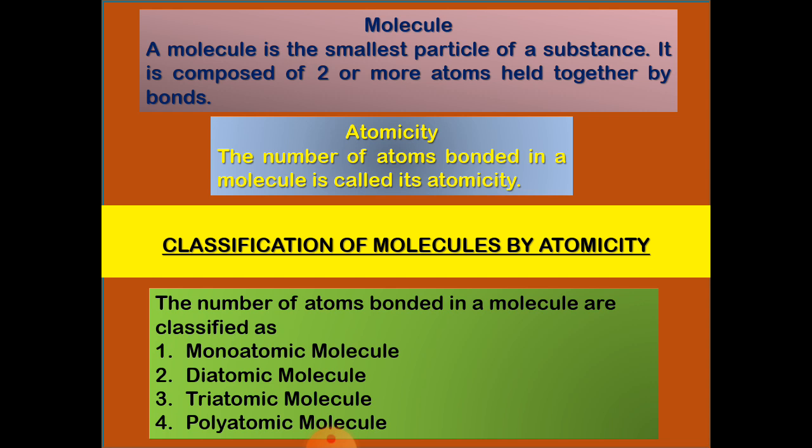Molecule. Solids, liquids and gases are made of molecules consisting of atoms, which are small particles of matter with a diameter of about 1 × 10^-10 meter. In a molecule, the atoms are held together by bonds, and the number of atoms bonded in a molecule is called its atomicity. Classification of molecules by atomicity. The number of atoms bonded in a molecule are classified as monoatomic molecule, diatomic molecule, triatomic molecule and polyatomic molecule.